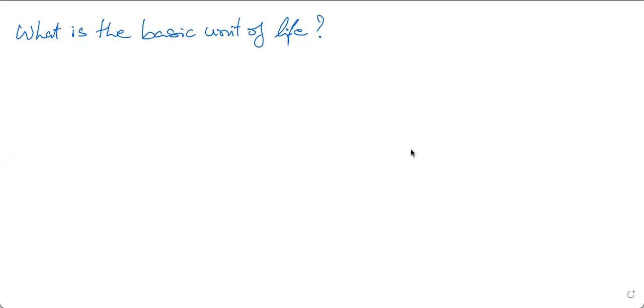Prachi, your answer is perfectly correct. The basic unit of life we all have studied is called a cell. I agree that oxygen is required for life, water is required for life, but that is not what the question is.